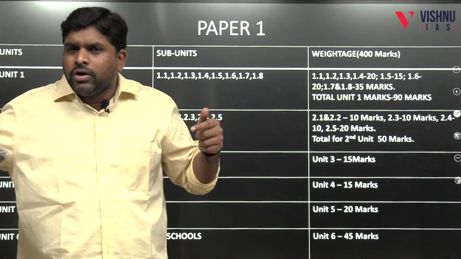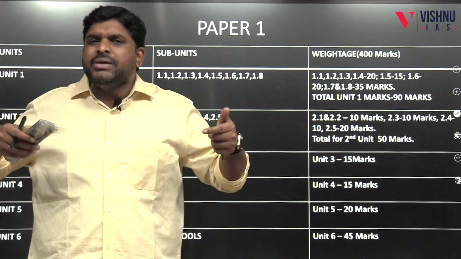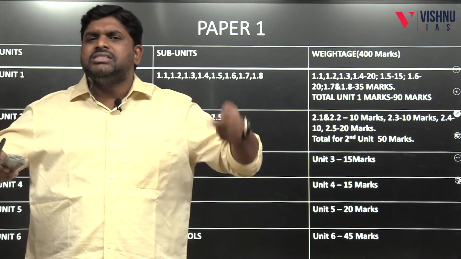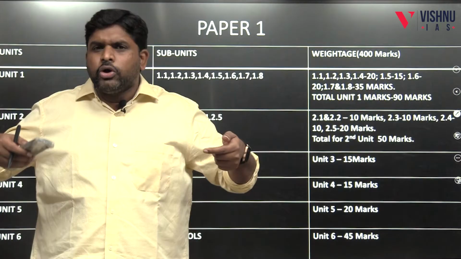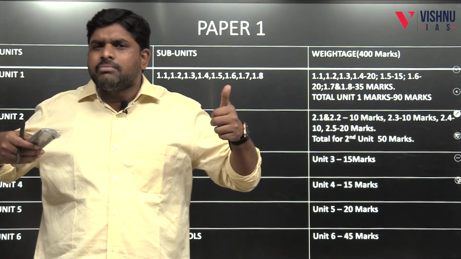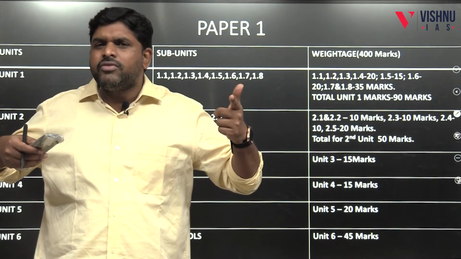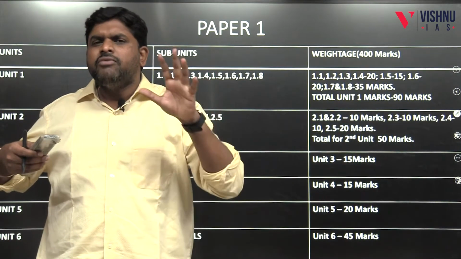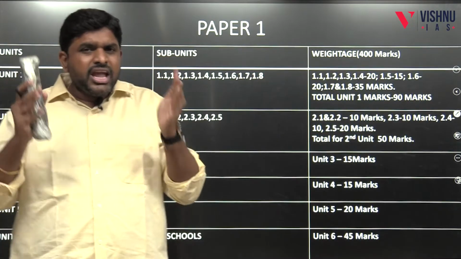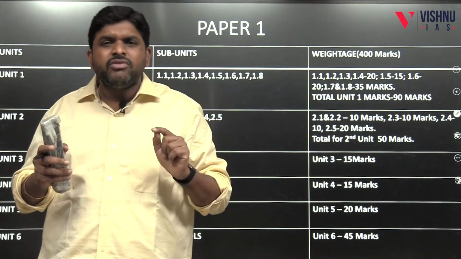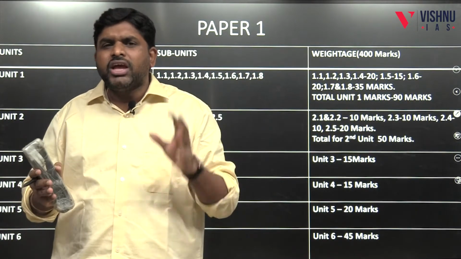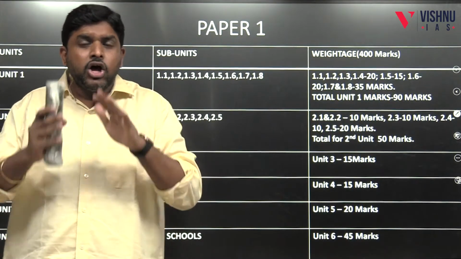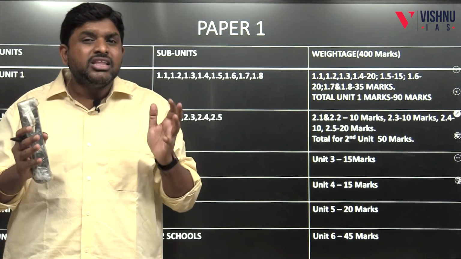Again, questions 2, 3, 4, 6, 7, 8 each have parts A, B, C. Part A will be for 15 marks, part B for 15 marks, and part C for 20 marks. 15 plus 15 plus 20, so 50 marks for each question. In that way, 8 questions will be there, each for 50 marks. So 8 into 50, the question paper has a value of 400 marks.